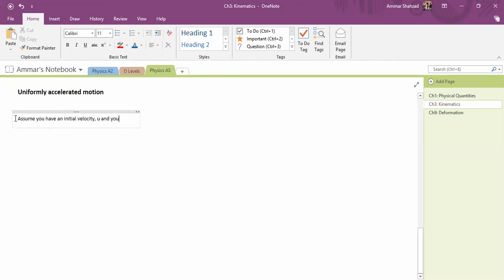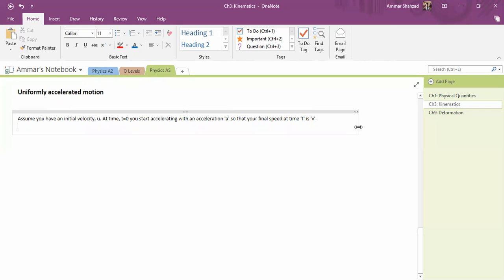At time t equal to 0, you start accelerating with an acceleration a, so that your final speed at time t is v.